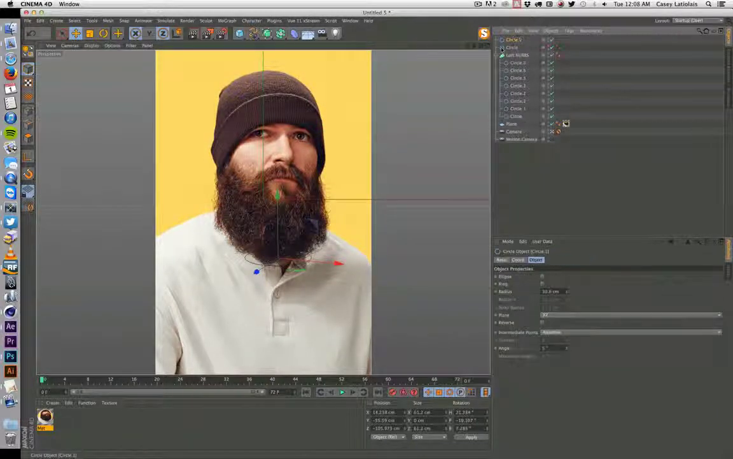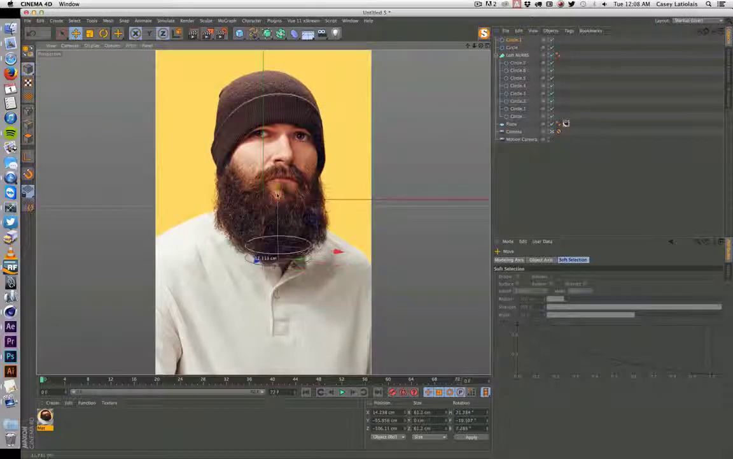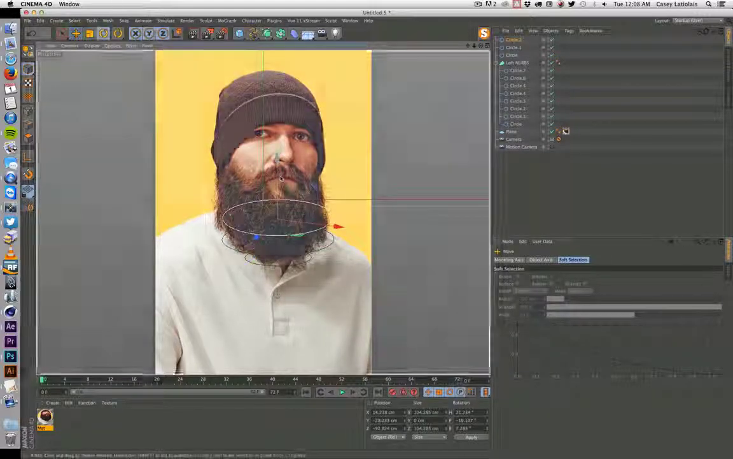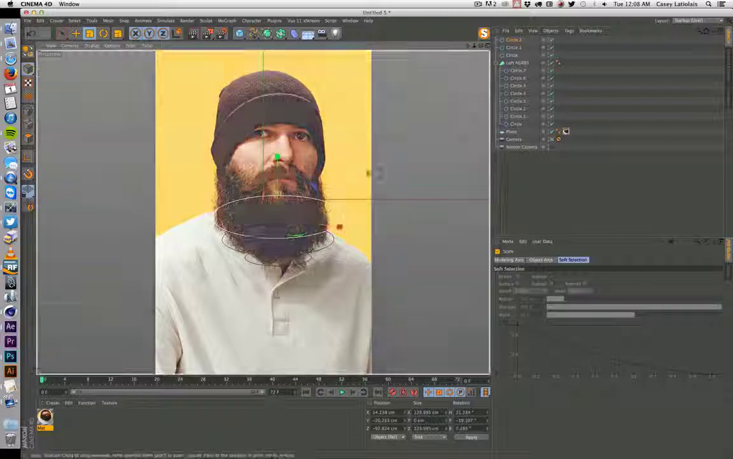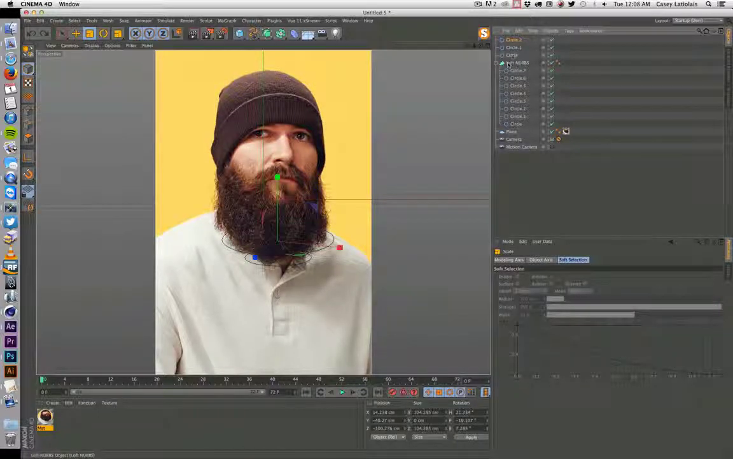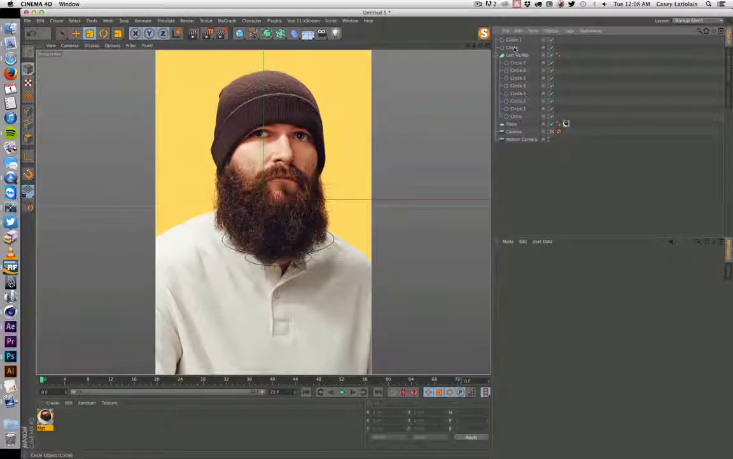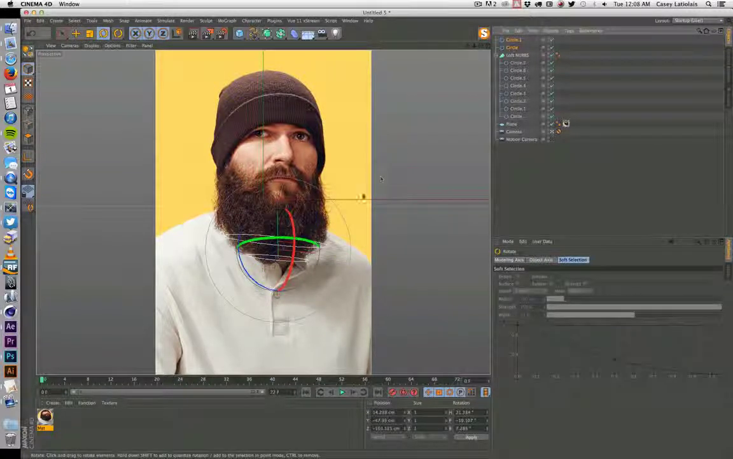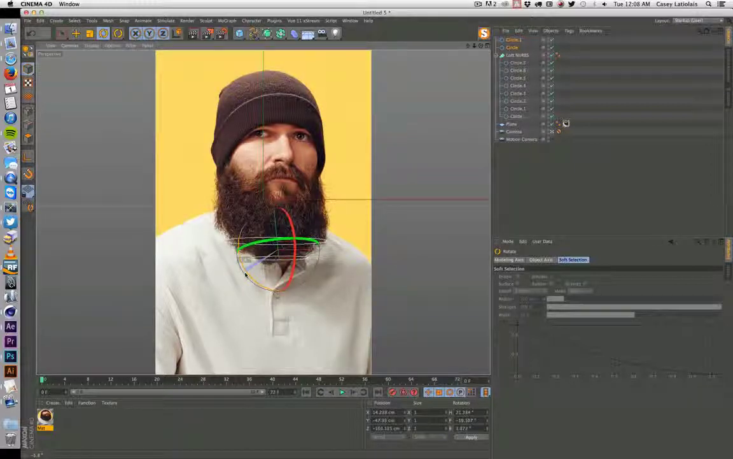Okay, so now we'll do the same thing. We'll duplicate that. Oh, crap. So these also need to be probably like 0.25 on this one. Beard's kind of flat.